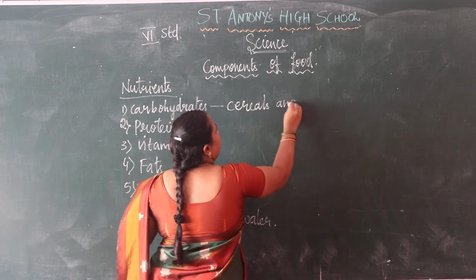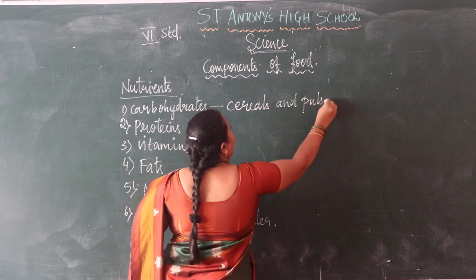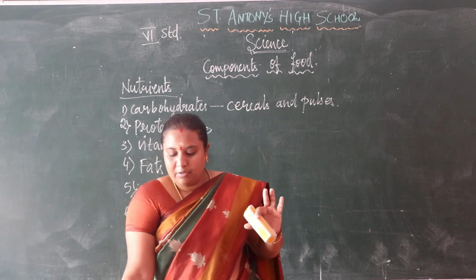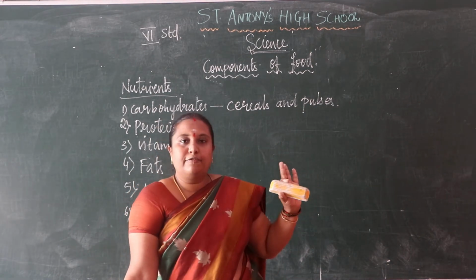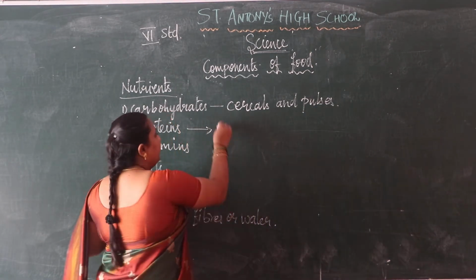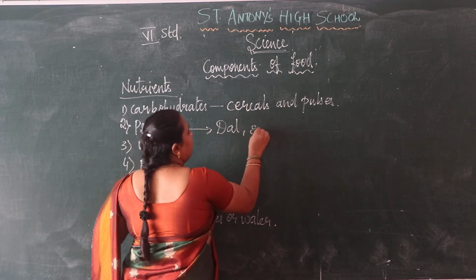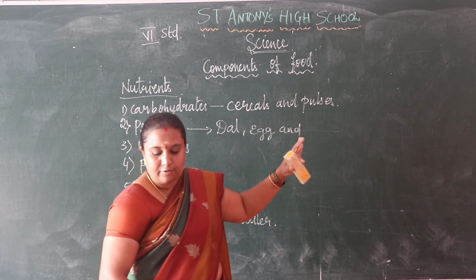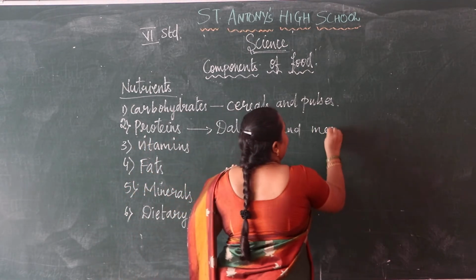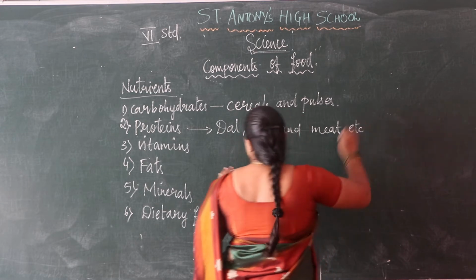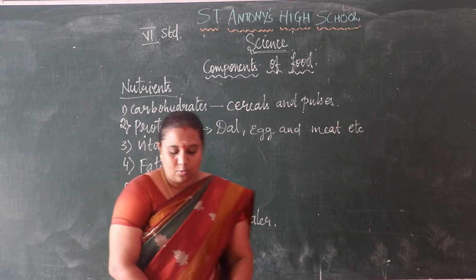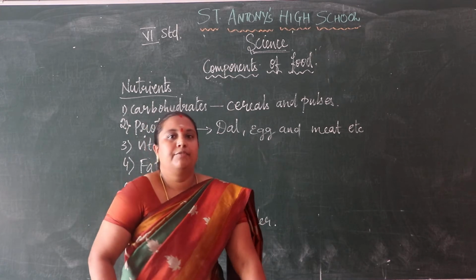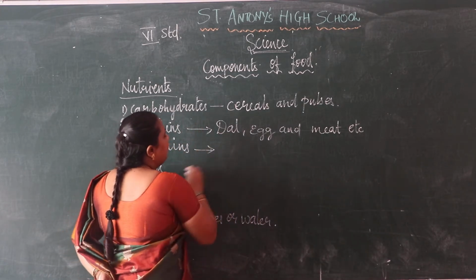Cereals and pulses. Then proteins. Proteins we get from sprouted food items, more in dal, egg, other sprouted foods and meat also. Then vitamins. You all know there are so many food items with vitamins. Fruits and vegetables, in all of them we are getting vitamins.